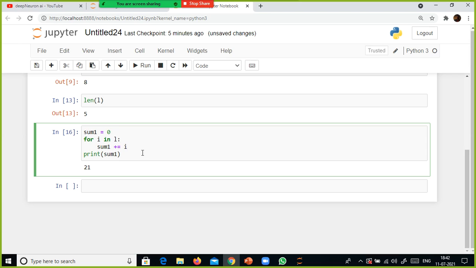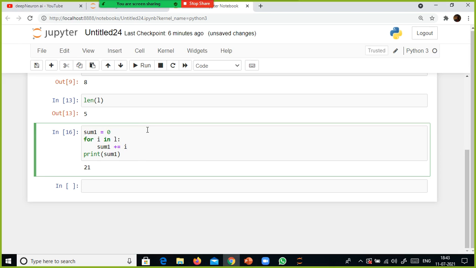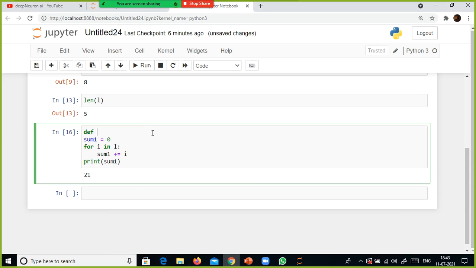In that case, you can use a for loop, but when you use a for loop, it computes this one. But the problem is, let's say here we are on the 16th line, and in the 1600th line I want to perform the same sum. Then again I have to copy and paste it there. So for that, I can define a function, and put everything in a function, def sum1.